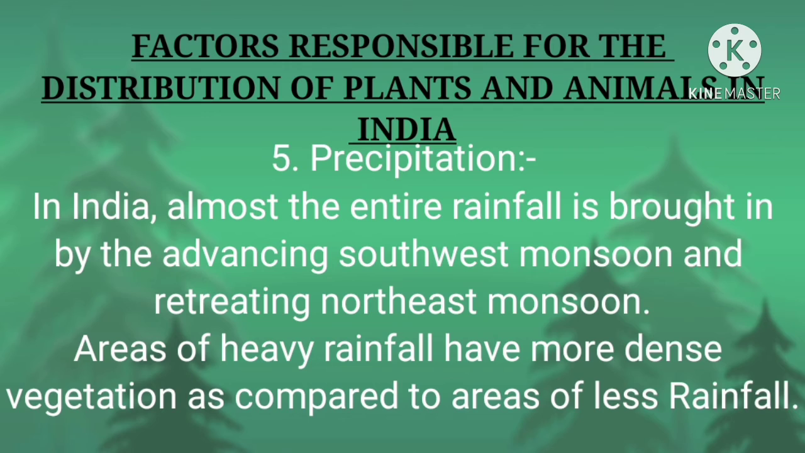Next one, precipitation. In India, almost the entire rainfall is brought in by the advancing southwest monsoon and the retreating northeast monsoon. Areas of heavy rainfall have more dense vegetation as compared to areas of less rainfall. That means trees grow more in the heavy rainfall areas.